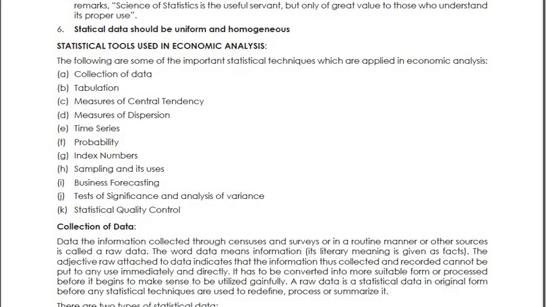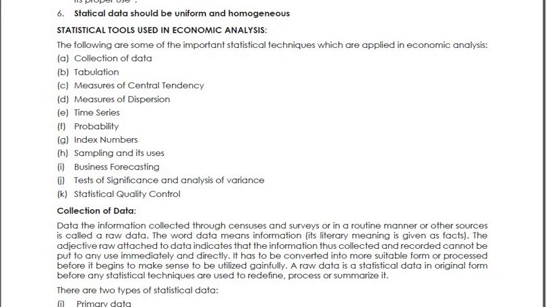You have to collect data, you have to tabulate data, then measures of central tendency, in that mean, median, mode are there, measures of dispersion, in that range, standard deviation, all these things are there. Then time series, probability, index number, sampling and its usage, business forecasting, test of significance, then statistical quality control. These are some of the techniques which are used for doing economic analysis.